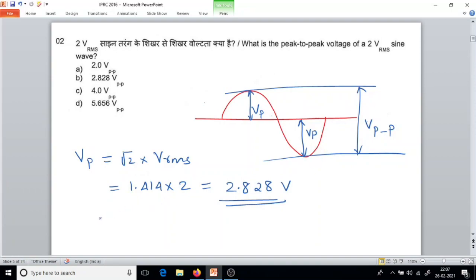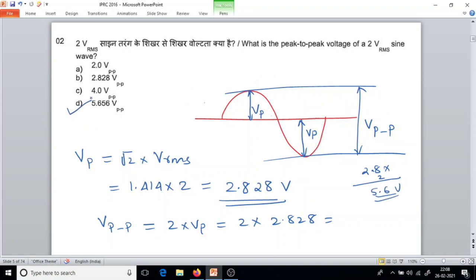V peak to peak equals 2 times V peak. So 2 multiplied by 2.828. Roughly I will take 2.8 multiplied by 2, which is 5.6. So the answer is option D.